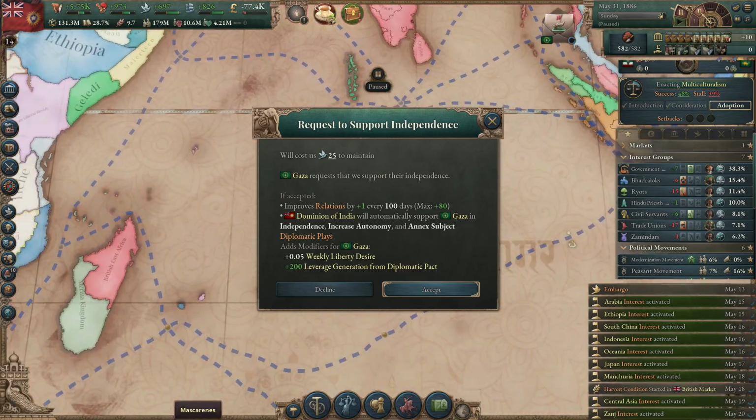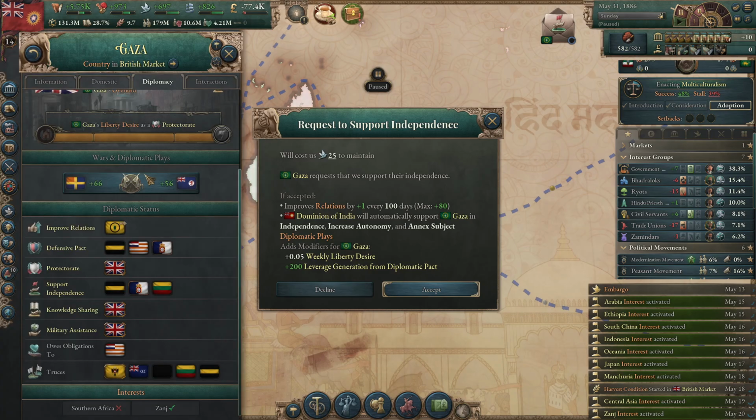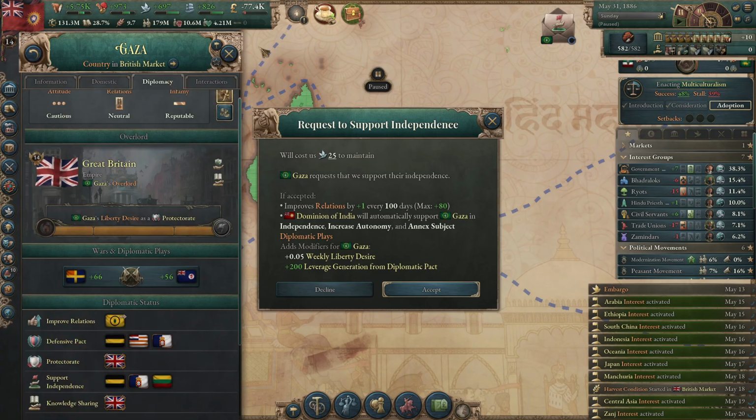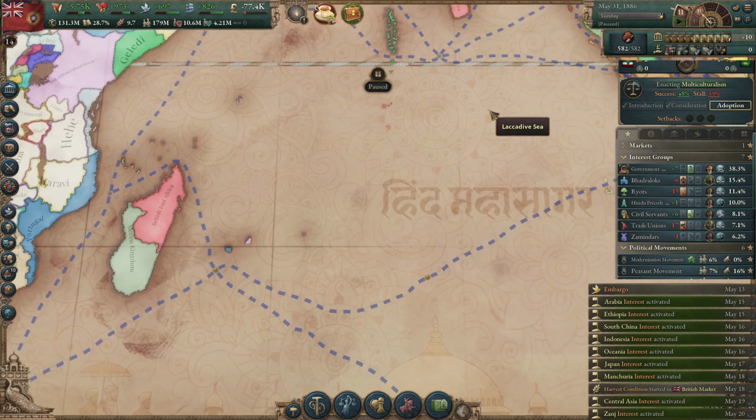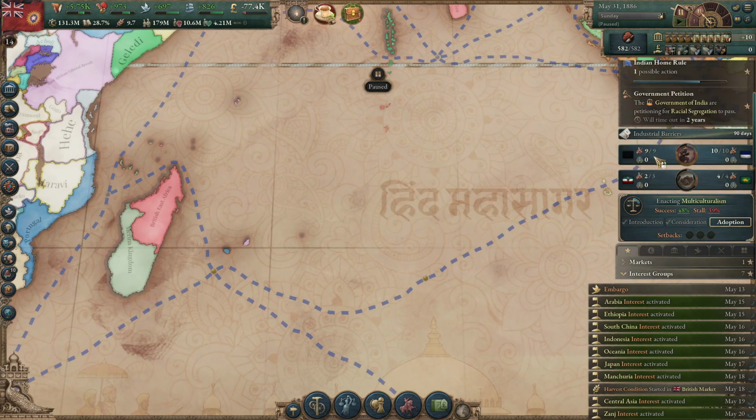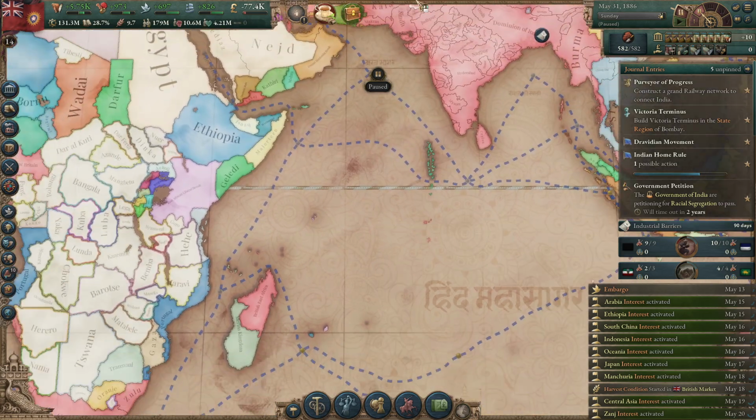Gaza wants us to support their independence. From who? Great Britain? No. What are you guys talking about? I am a loyal subject of the British Crown.